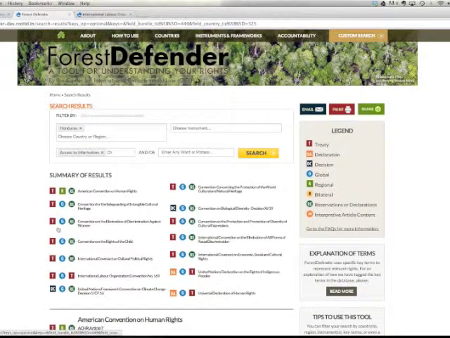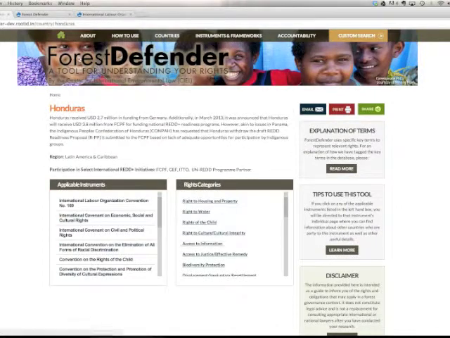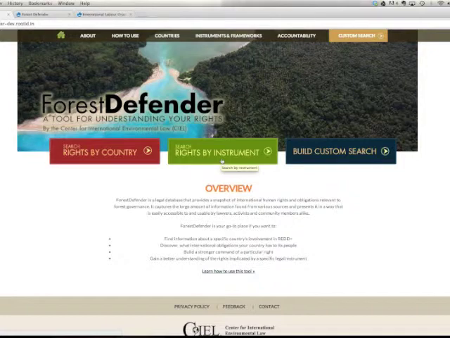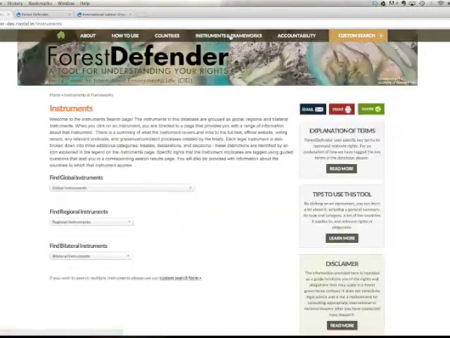If you want to choose more than one country at a time, use our custom search form, which we will explain in a moment. Okay, now let's search by instrument. If you want to search for a particular treaty, declaration, or international decision, you can do so from the homepage by clicking the green button or click Instruments and Frameworks on the menu bar of every page.